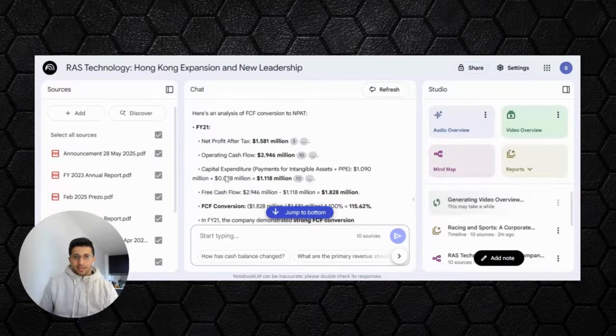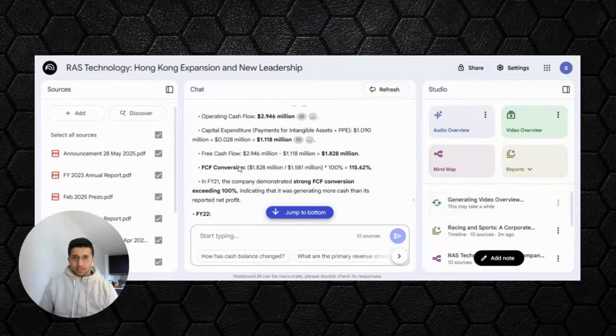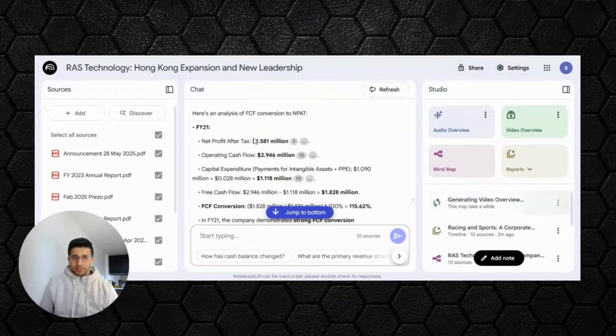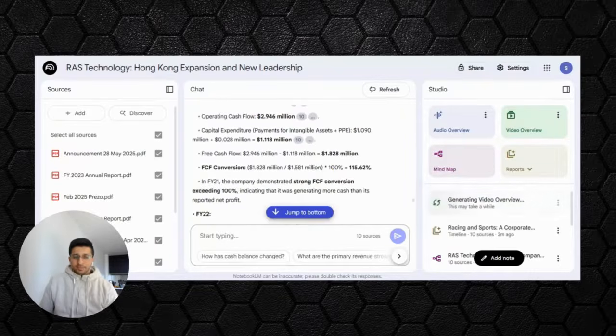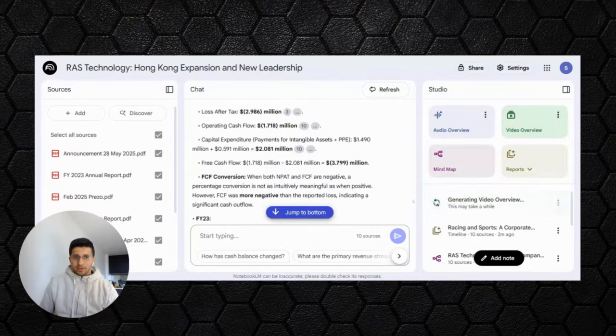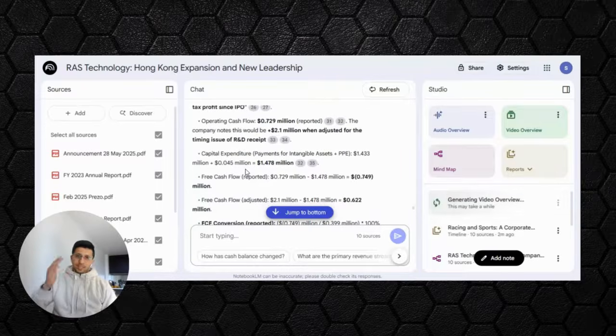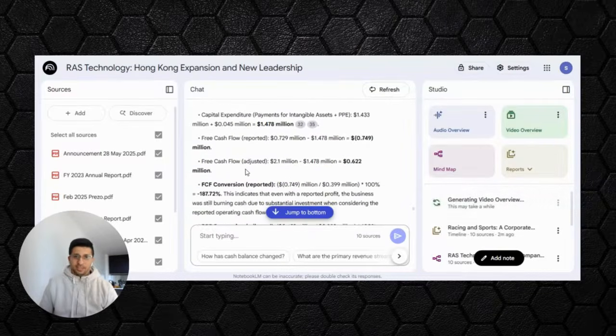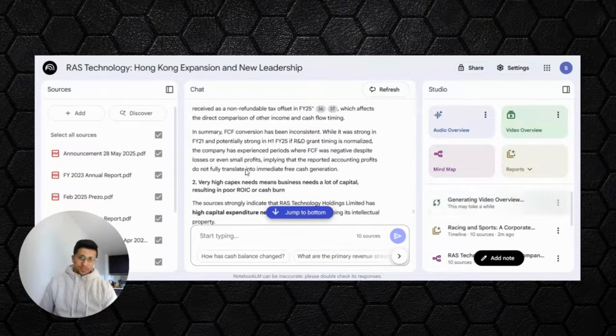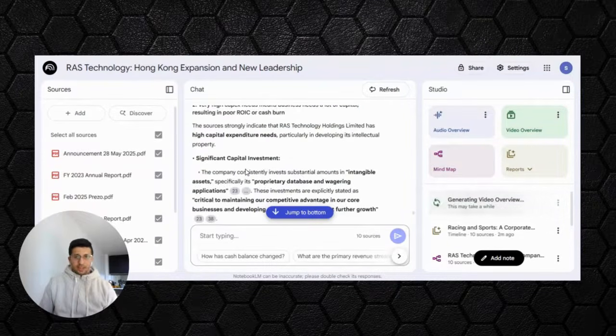So, free cash flow to NPAT. Net profit was 1.5 million and operating cash was 2.9, which is good. But then free cash flow is 1.8, which is slightly higher than net profit of 1.5 million. And then you can keep going like that for different financial years. So yeah, I'll dig a bit more into these and see whether it's still making sense for me. I'm going to see if there's another interesting prompt that I can put in.